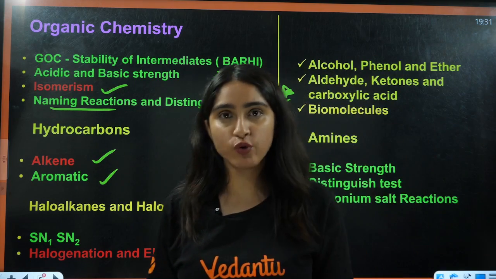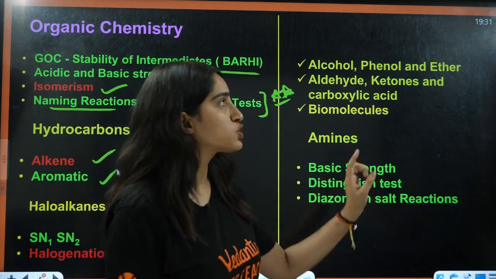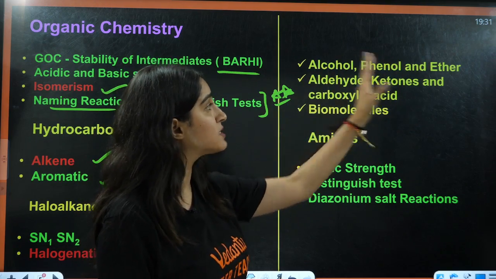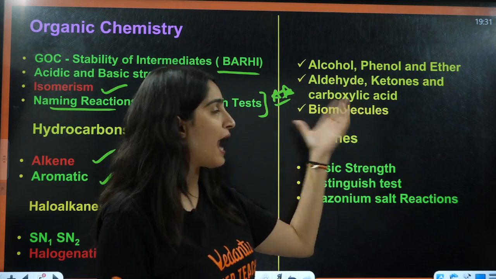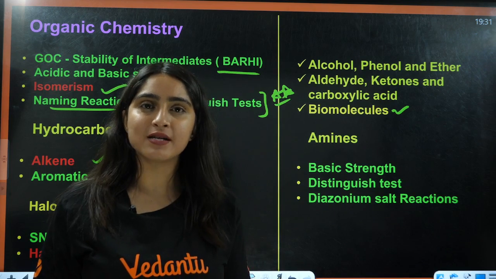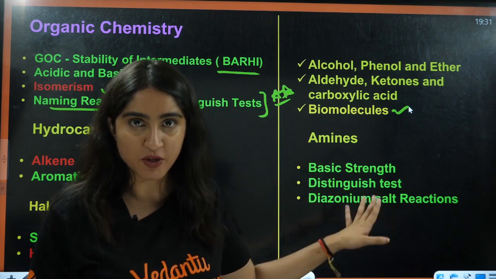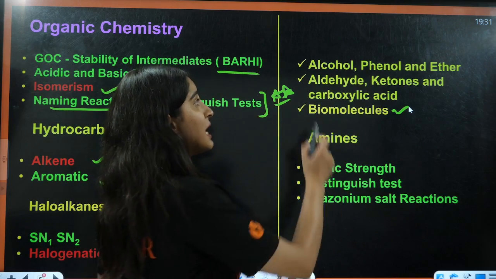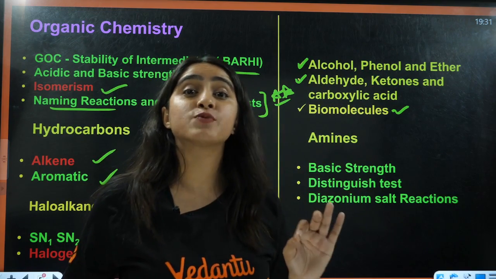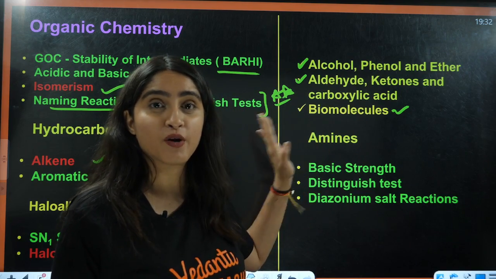Now, from hydrocarbons, firstly, let us see from these functional groups which chapters are very, very important. I would highly advise you to do in detail alcohols, phenols and ethers, aldehydes, ketones, carboxylic acids, and biomolecules. Biomolecules, because that is also in your biology, so some things you have already discussed in biology will make it very easy for you to do in chemistry as well. Second thing: why these? Because oxygen-containing compounds had maximum questions in previous years. This is a favorite chapter of NEET, right?